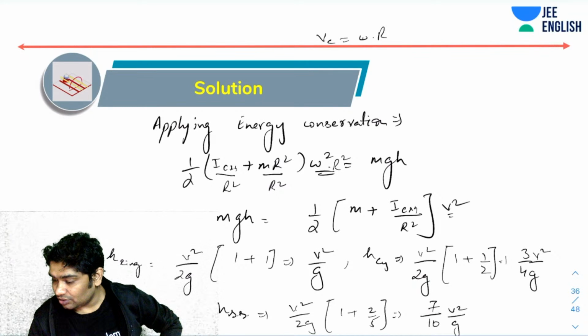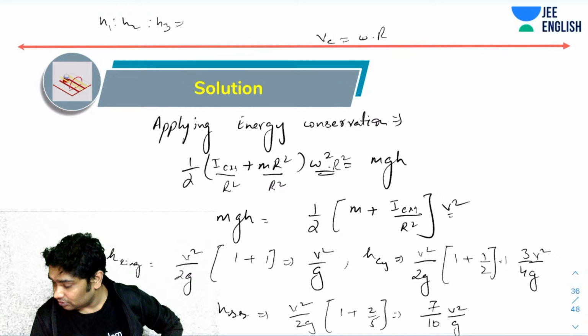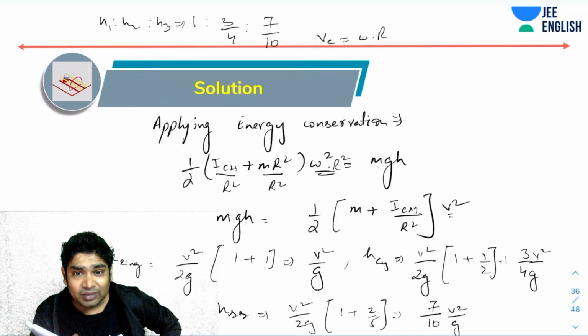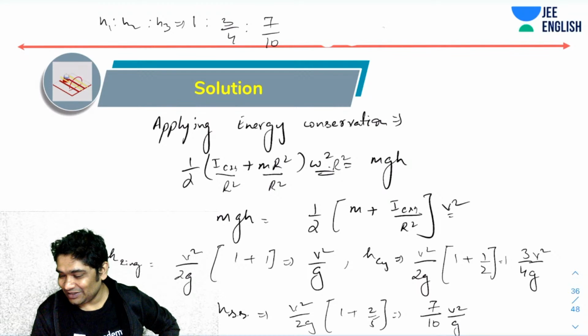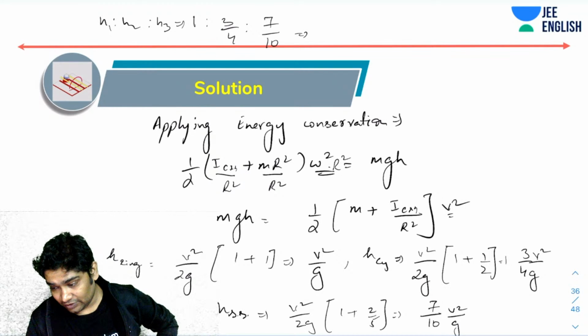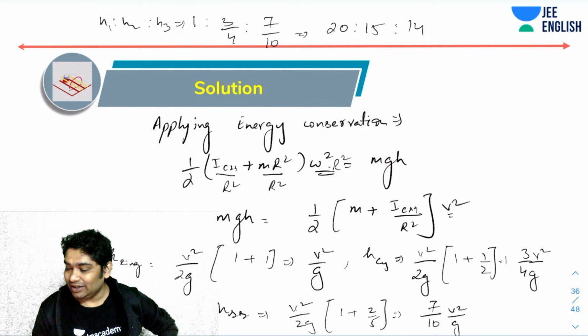So the ratio H1 is to H2 is to H3 would have been equal to, let's take out the v square over g's, 1 is to 3 by 4 is to 7 by 10. Let's multiply everything by 20 and see what I would have had. 20 is to 15 is to 14. This would have been the answer.